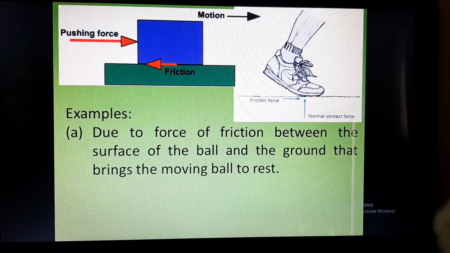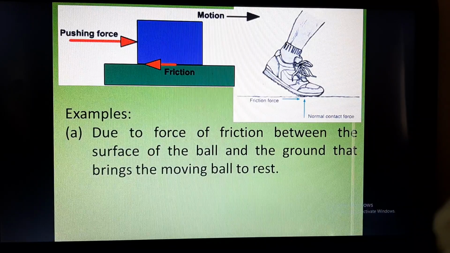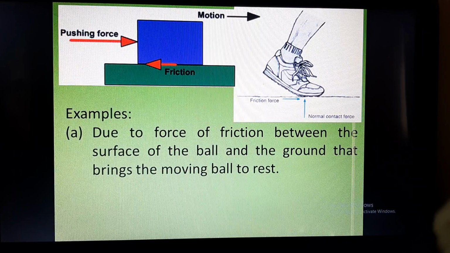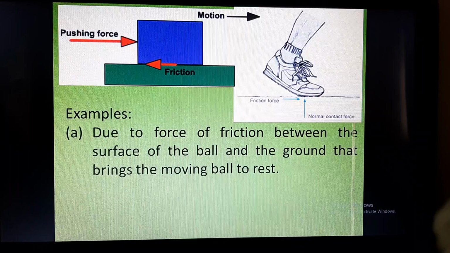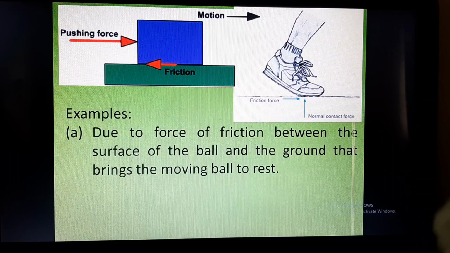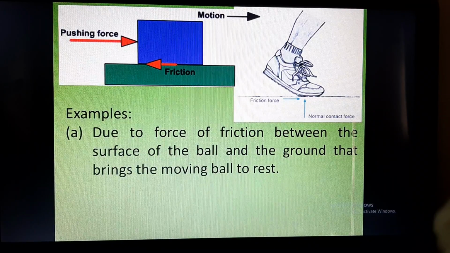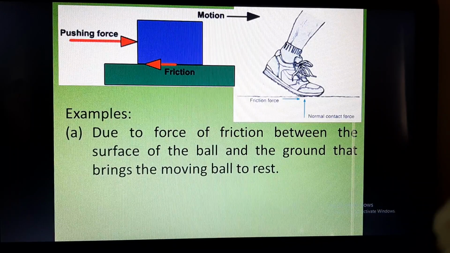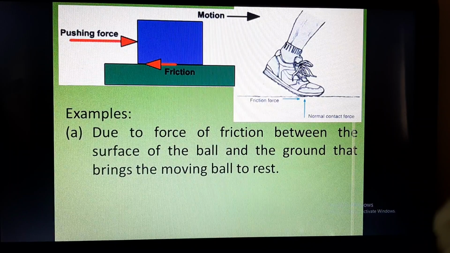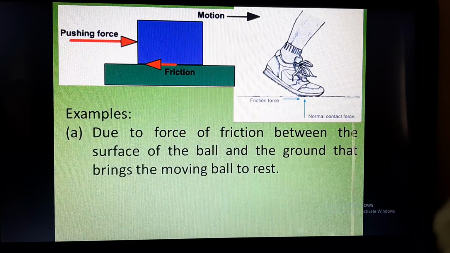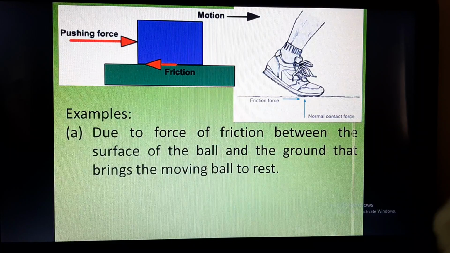Examples: due to the force of friction between the surface of the ball and the ground, the moving ball is brought to rest. For example, if there is a stationary ball on the ground and you go and kick it, what will happen? It will start moving, and if you don't stop it, it will come to rest. Why will it come to rest? If you are not applying any force to bring it to rest, it is coming to the state of rest because one more additional force is applied by the ground on the ball, which is called frictional force. Now this frictional force acts in the opposite direction of the movement of the moving ball, and only then does it stop.